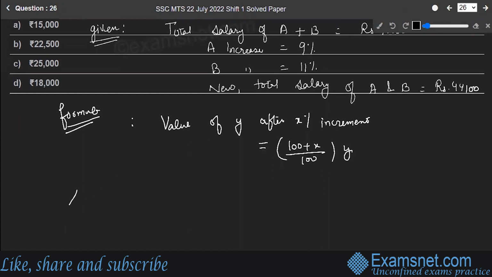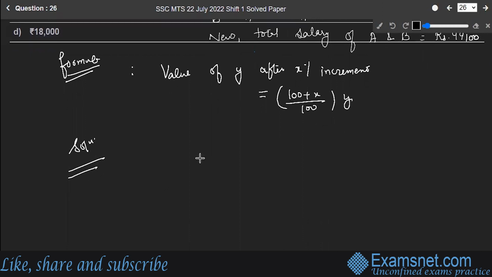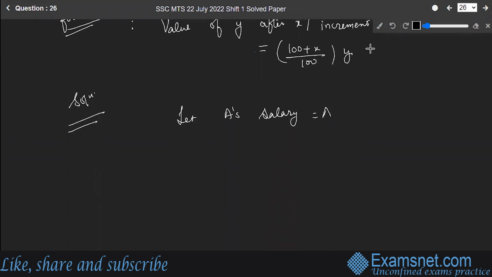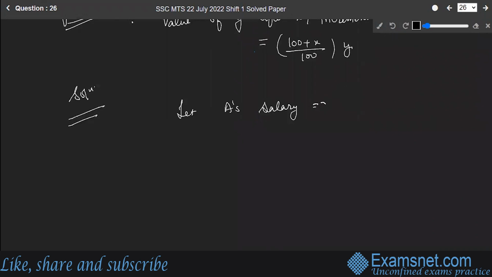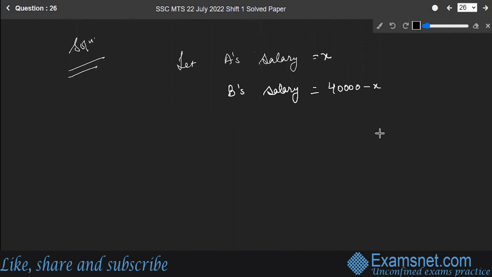So let's move to the solution. First of all, A plus B salary is 40,000. Suppose A's salary is X, let it be X. Then what will be B's salary? It's 40,000 minus X, correct? Now, after the increment, what will be A's and B's salary?